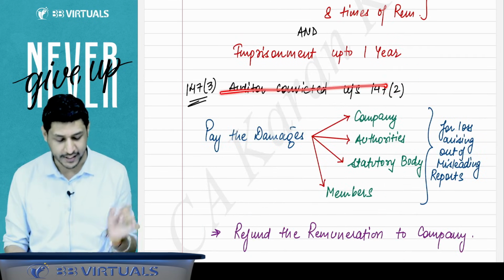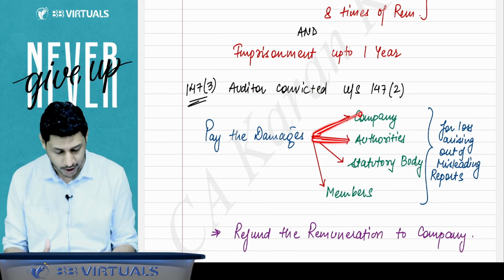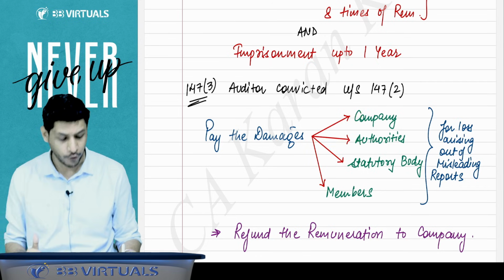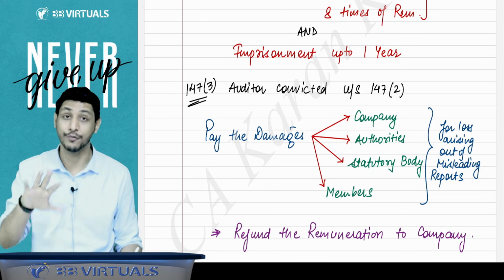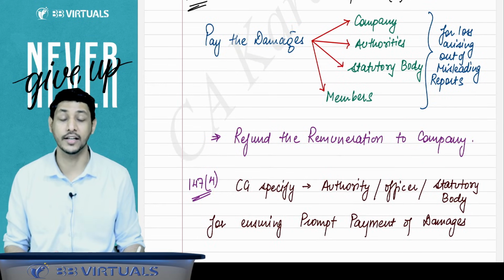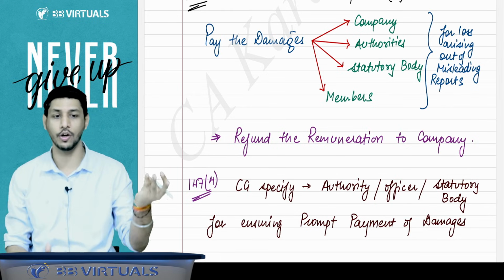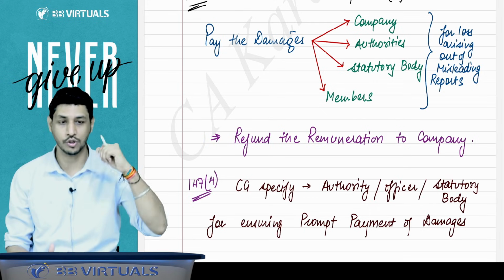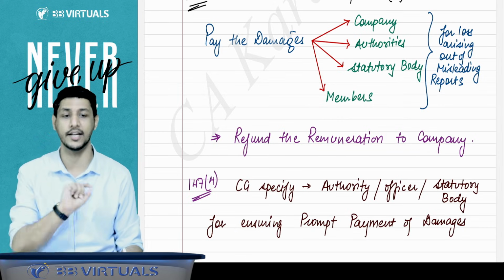And the auditor so convicted under this section has to pay damages also to the company, to the authorities, to the statutory body, to the members whom he had deceived, for the loss arising out of the misleading reports. And further, he has to refund the remuneration also. Oh my God, they have taken everything from the auditor. They have taken the fine, they have sent him to jail, they have said you have to pay the damages, and you have to refund the remuneration as well.